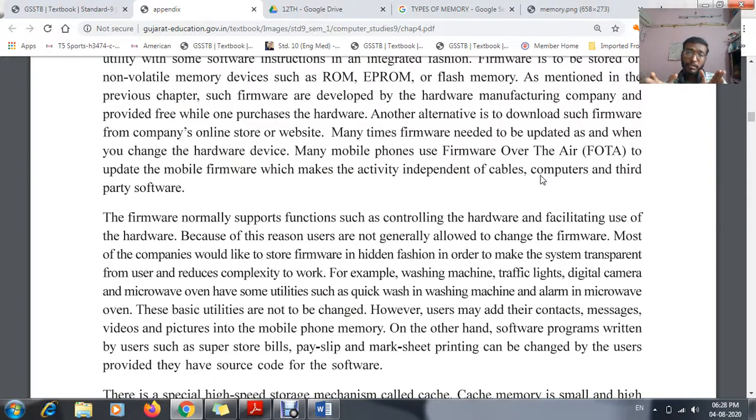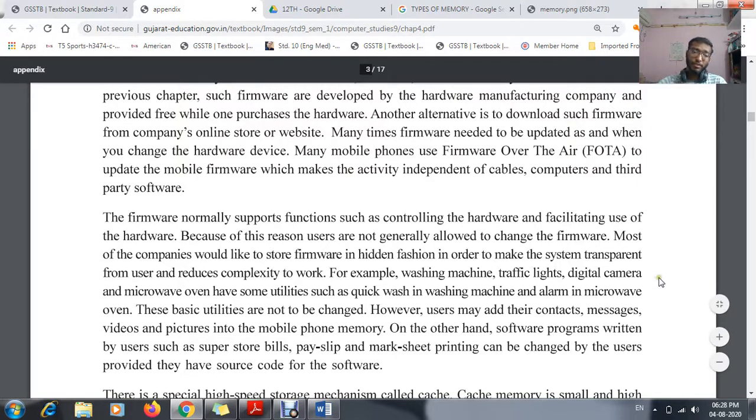Another best example is the microwave oven. If you want to heat or bake some food, we keep it in the microwave oven and set the timer. According to the timer it starts working, and it stops. This is the best example of firmware.